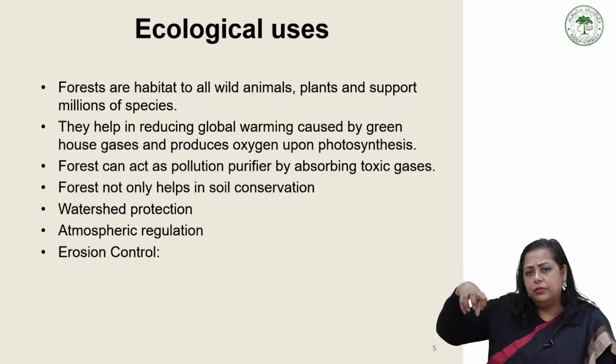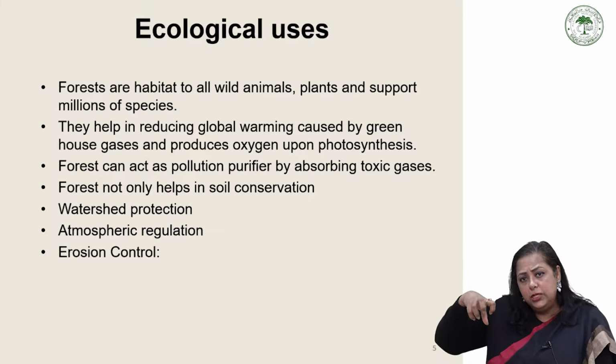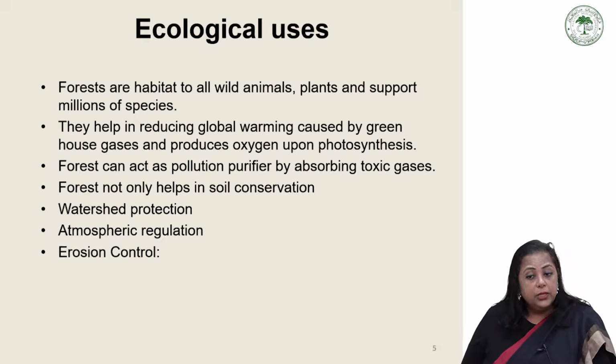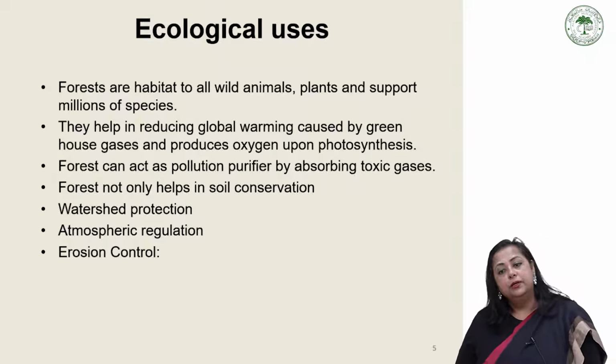Forests not only help in soil conservation but also help to regulate the hydrological cycle. The roots of the big trees hold the soil, and that's how they control soil erosion. That is called soil conservation, and they are also regulating the hydrological cycle. Apart from this, forests also work as watershed protection.